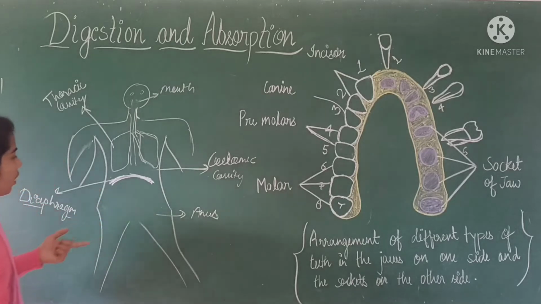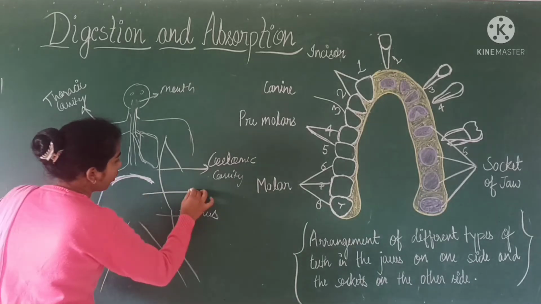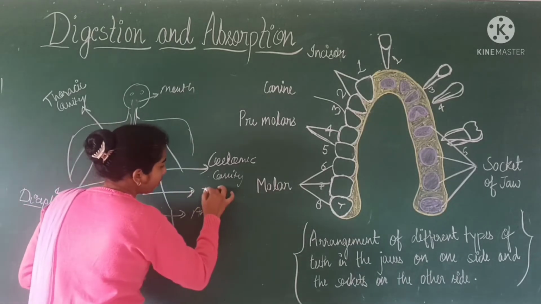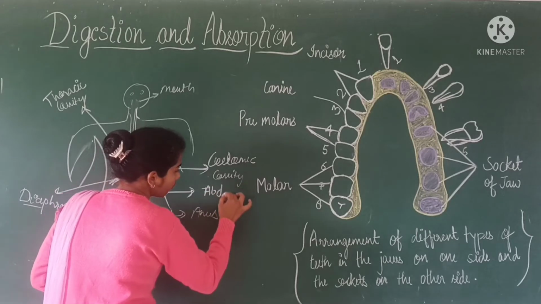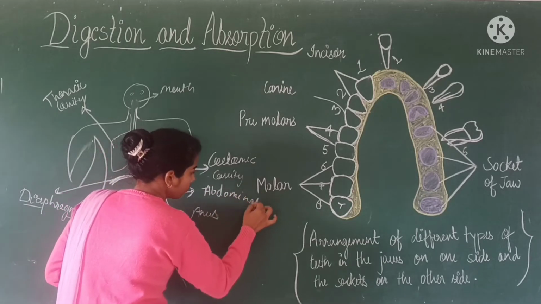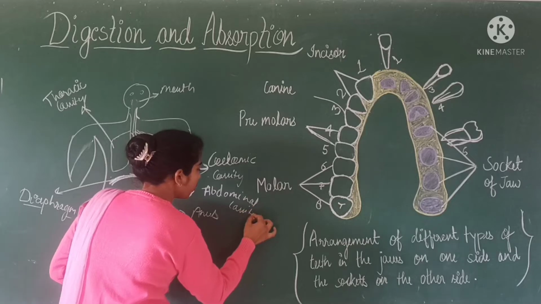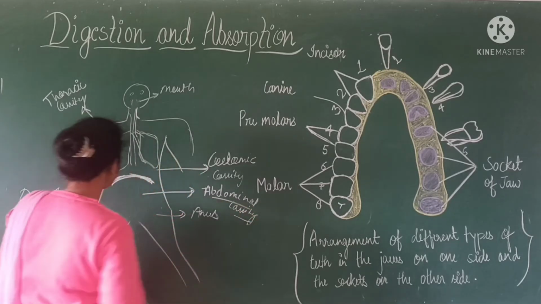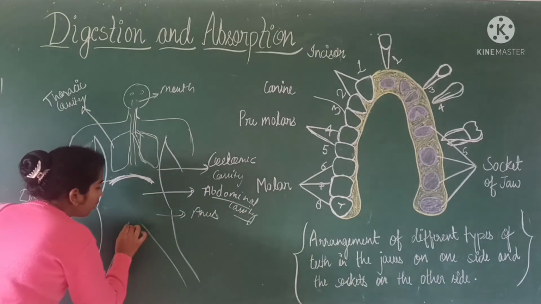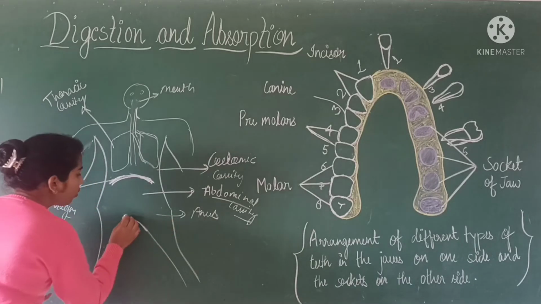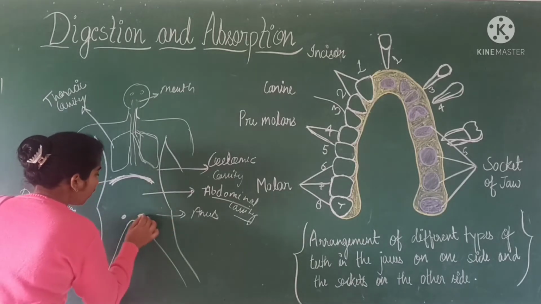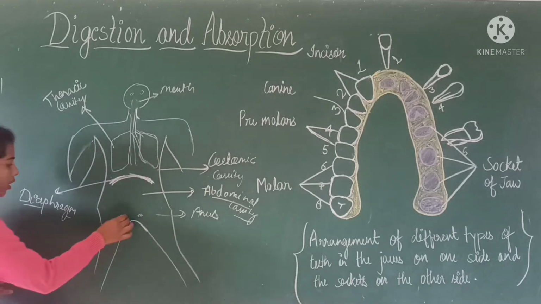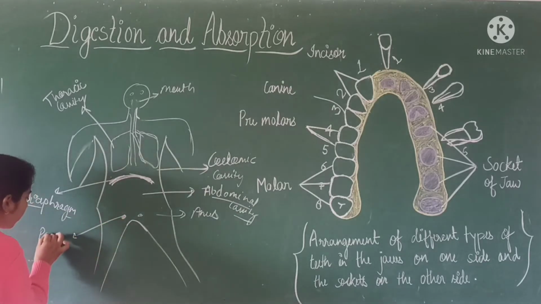Below the thoracic cavity, the abdominal cavity is present, and below the abdominal cavity, where the reproductive organs are present, is the pelvic cavity.